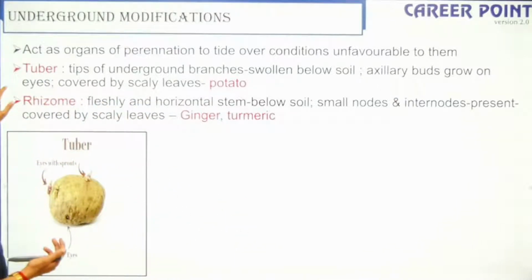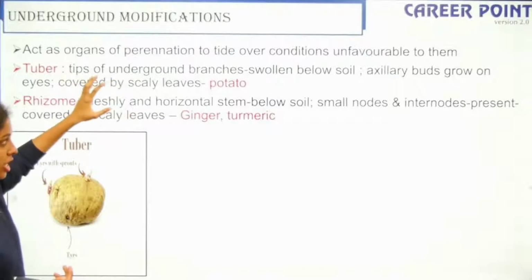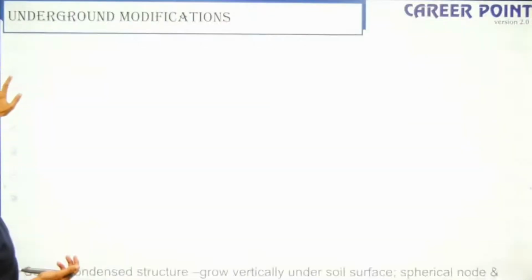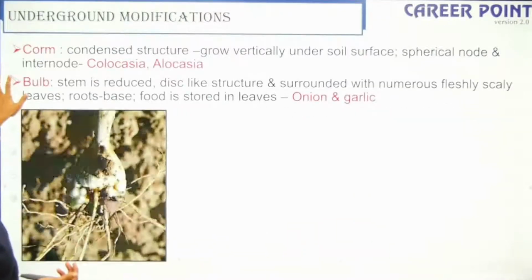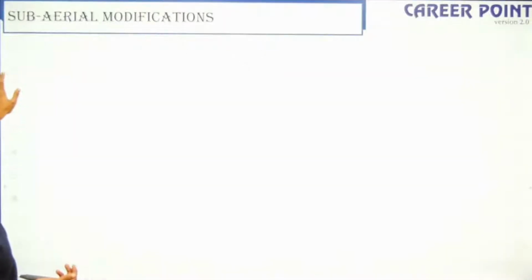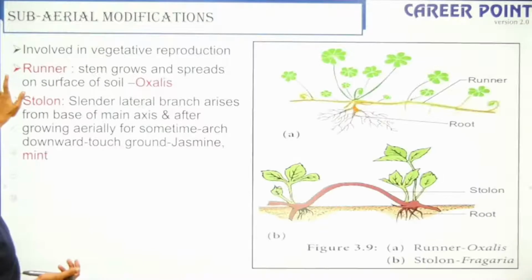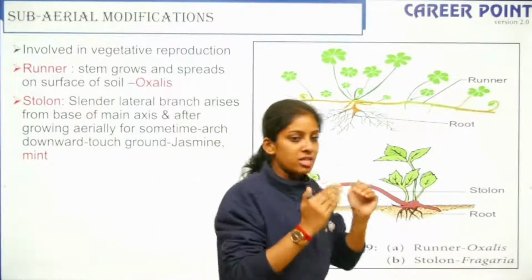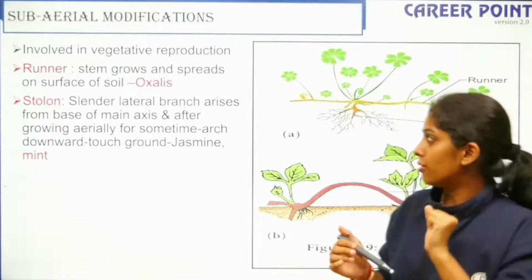So what are the modifications of stem? Tuber, rhizome, right? So tuber, you know, it's a potato, it's a stem modification. Ginger and turmeric, you know. Apart from that, you have corm and bulb. So these are also different modifications of the stem, right? Apart from that, you have subaerial modification. So aerial is above the ground, subaerial is partially above the ground, right?